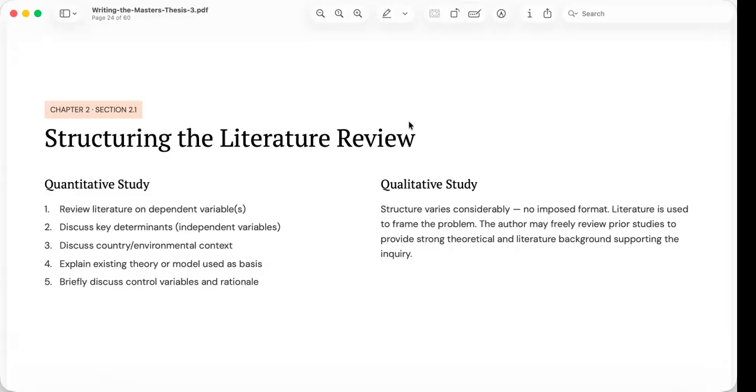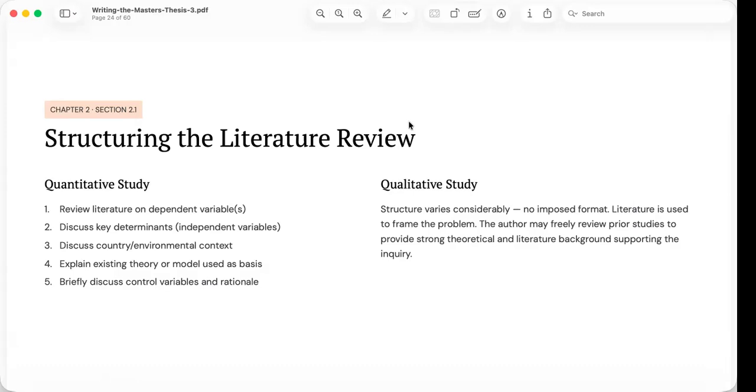Regardless of the approach, remember one important principle. The literature review should support your study, not replace it. Some students write literature reviews so extensive that readers lose sight of the research itself.